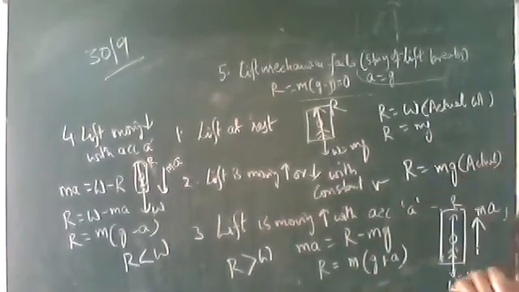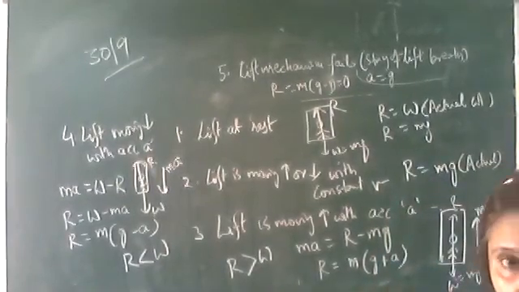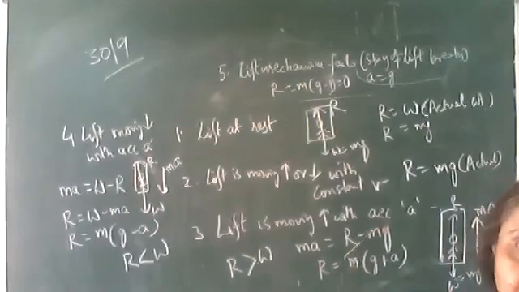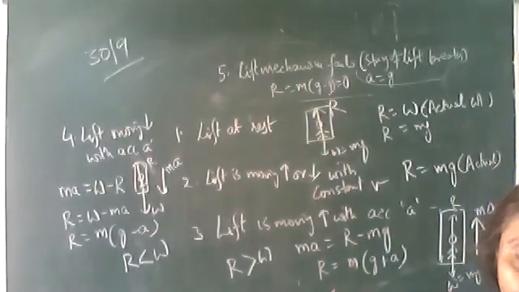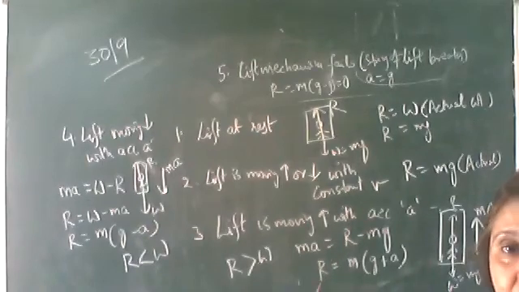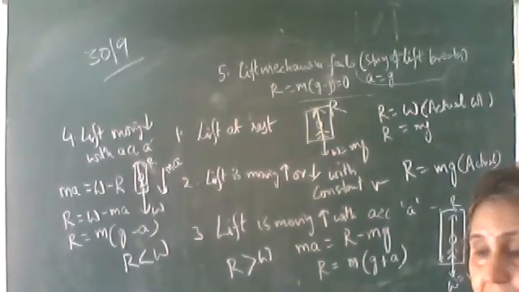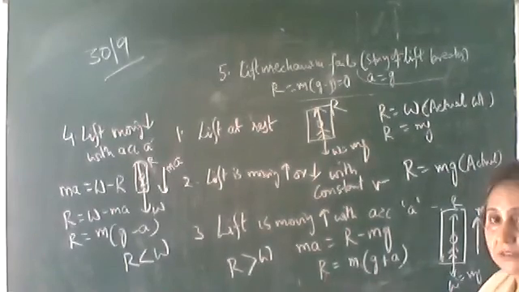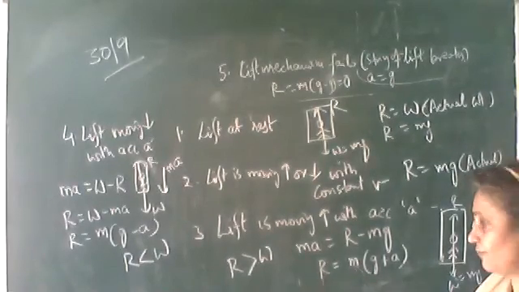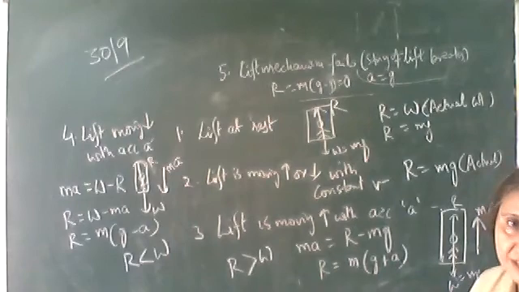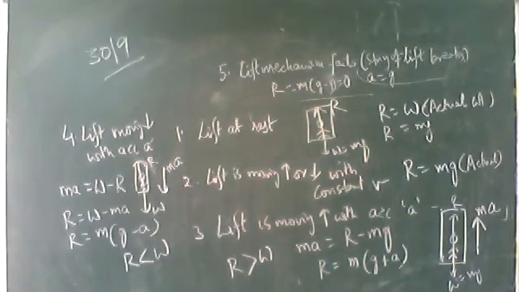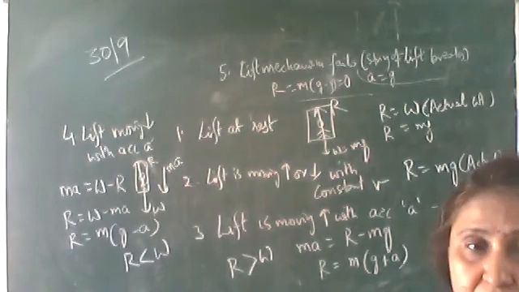The same way, if you are sitting in a merry-go-round, when it goes in the upward direction, you feel heavier. Why? Because it is going with some acceleration in the upward direction. Then the reaction force R will be equal to m into g plus a, so you feel heavier. And when the merry-go-round is coming in the downward direction, the apparent weight will be less than the actual weight.